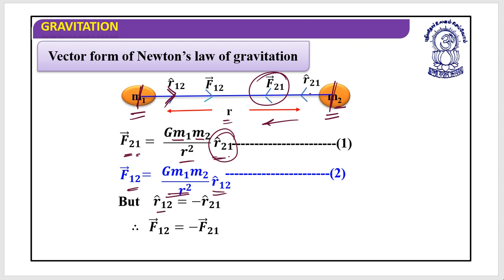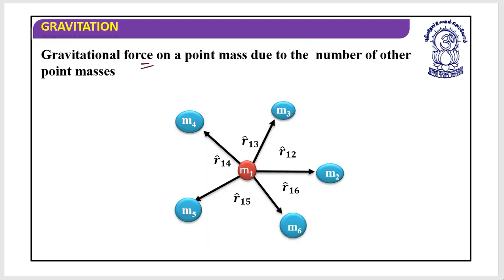We understand that r12 is equal to minus r21, and that's why F12 is equal to minus F21. Now, gravitational force on a point mass due to a number of other point masses. Let's say the situation is this: one of the masses is here, and some other masses are there: m2, m3, m4, m5, m6. So many masses are there, and you need to check the force on m1 due to the other masses.